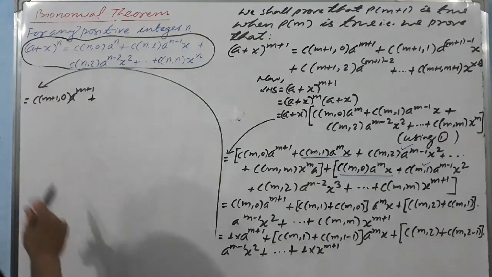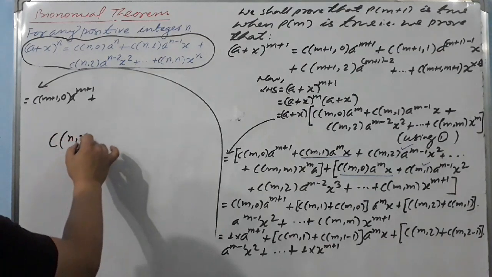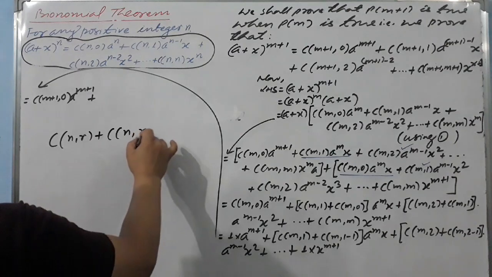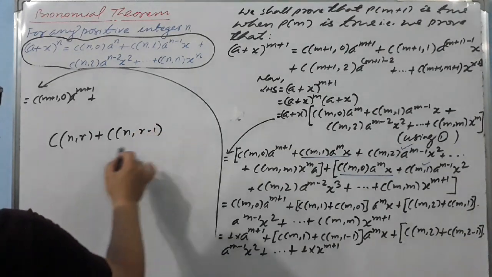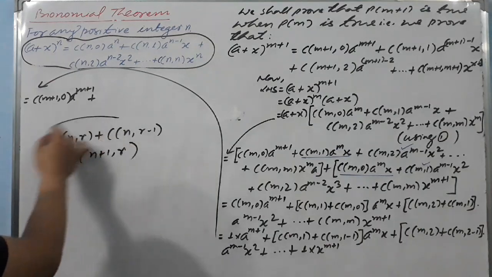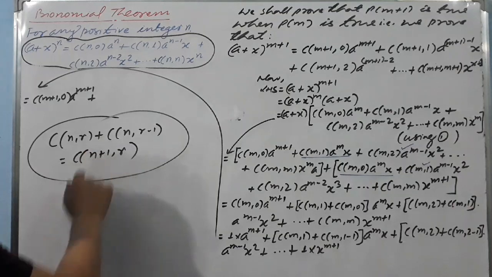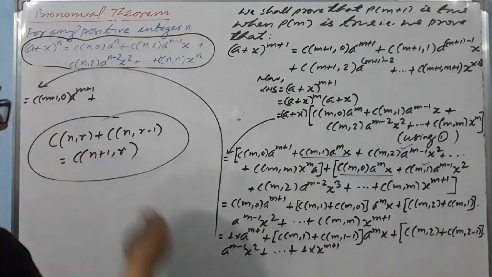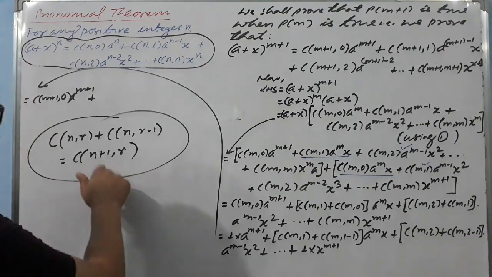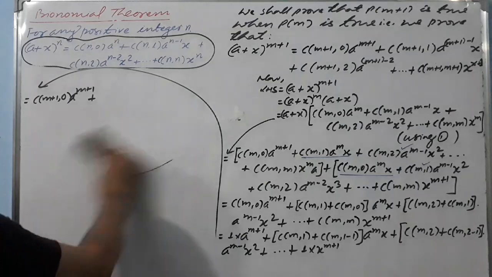Which formula in combinations have we studied? C of n comma r plus C of n comma r minus 1, then we can write C of n plus 1 comma r using this property. This is the property of combinations. I've also done it in one video. You can go through that if you have a problem. So using this I'm going to change this one. Now I think you understood.